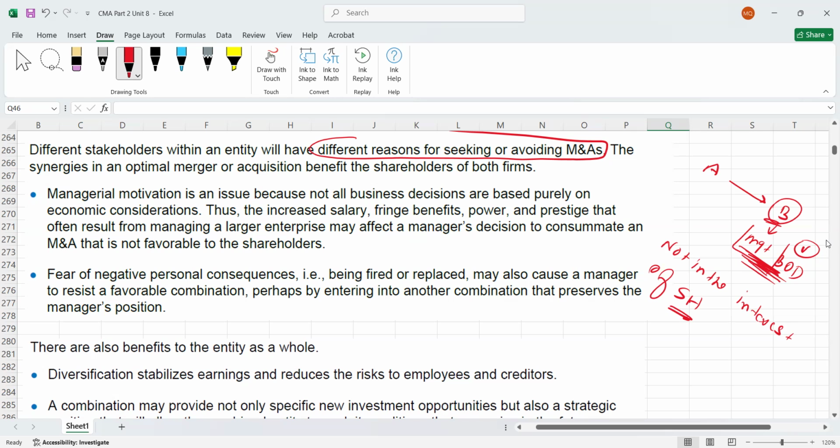So we can say simply this is a conflict of interest, right? Sometimes there is a conflict of interest, where the board of directors are looking for their own interest, not the interest of shareholders. So these things can happen.